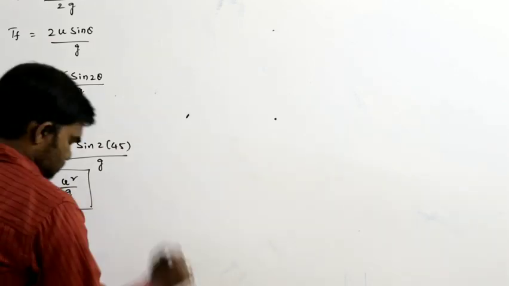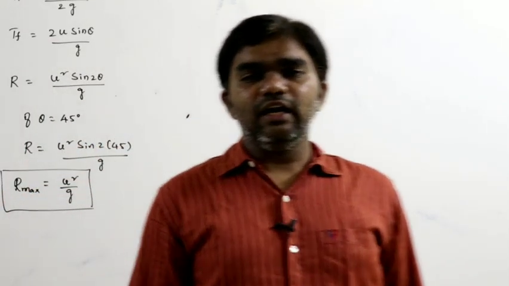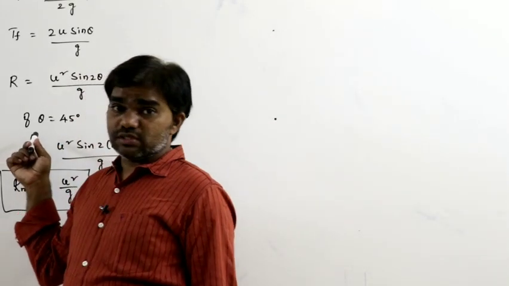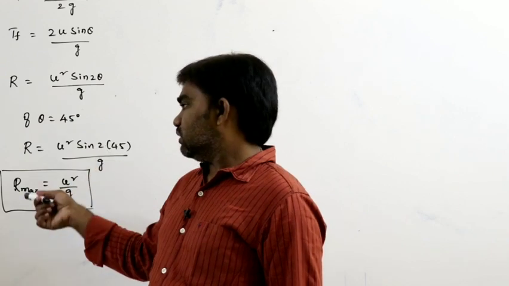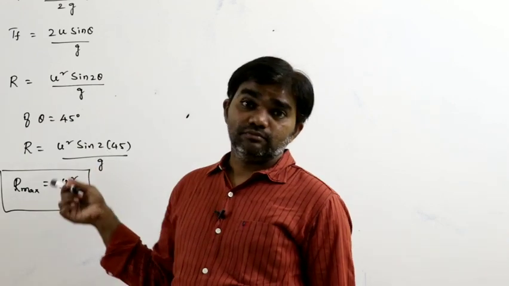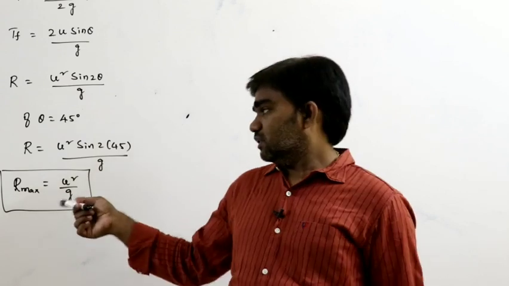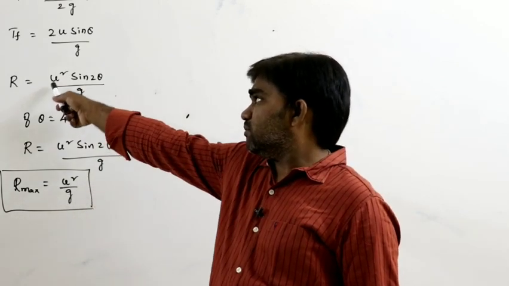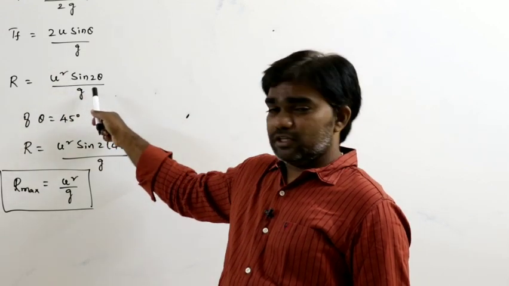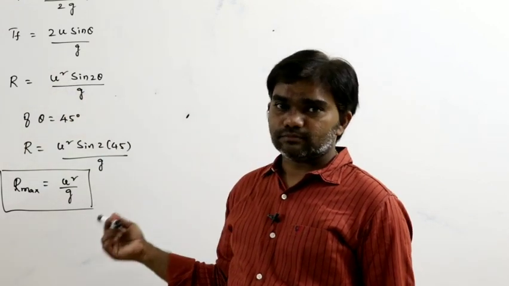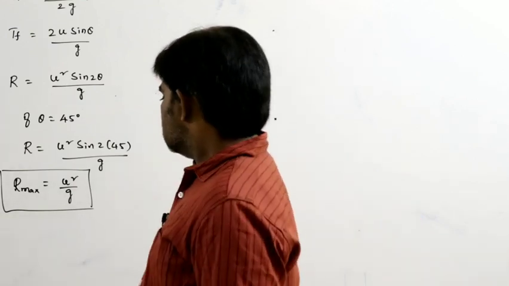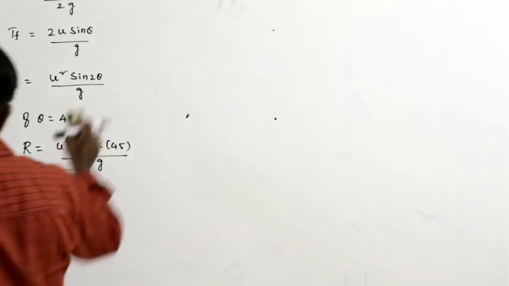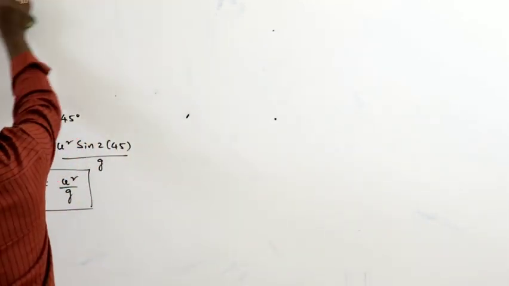That means if the angle of projection is equal to 45 degrees, then the range is maximum. What is the maximum range? U square by g. Actually, the range formula is u square sin 2 theta by g. Next we can discuss applications in this projectile motion.